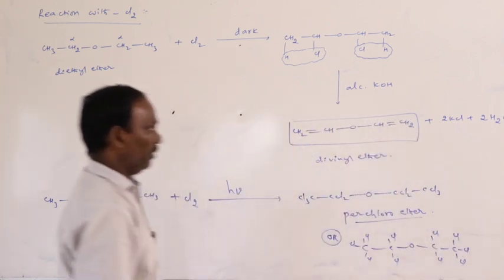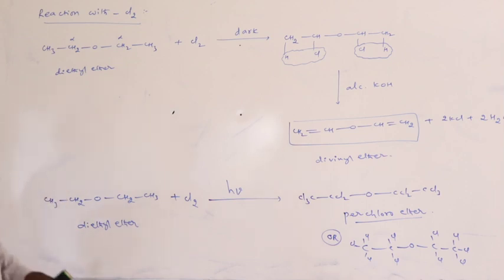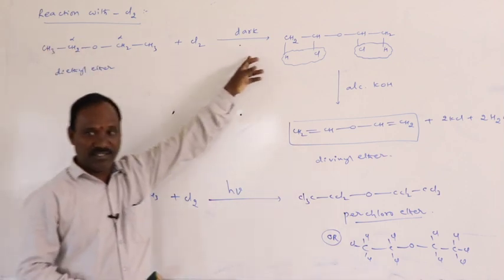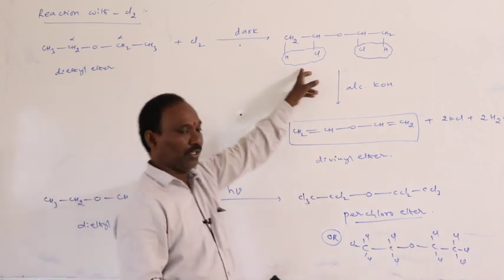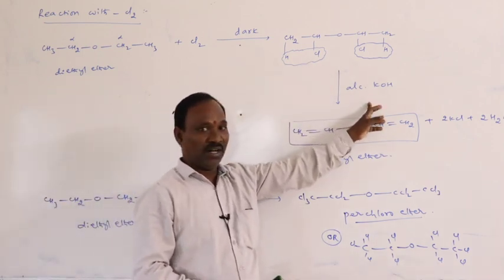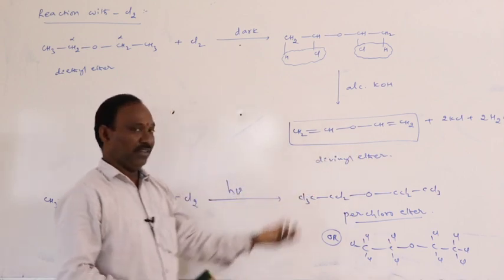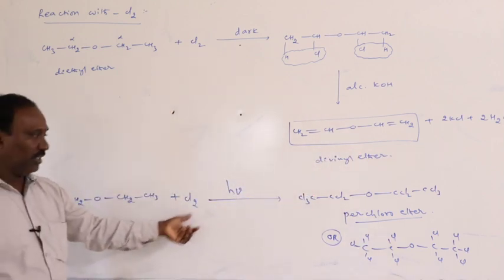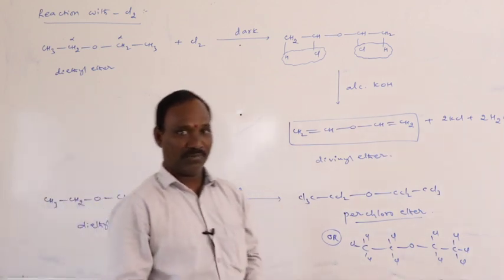This is called perchloroether. Once again, diethyl ether on treatment with chlorine in the presence of dark gives dichlorodiethyl ether, with alcoholic KOH, divinyl ether formation. If diethyl ether reacts with chlorine in sunlight, perchloroether formation.